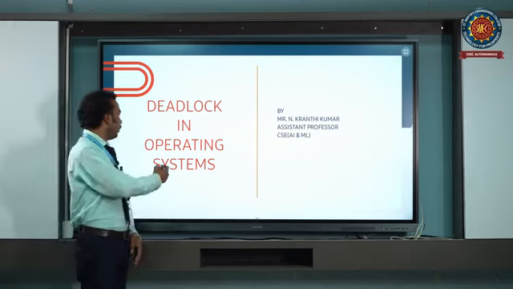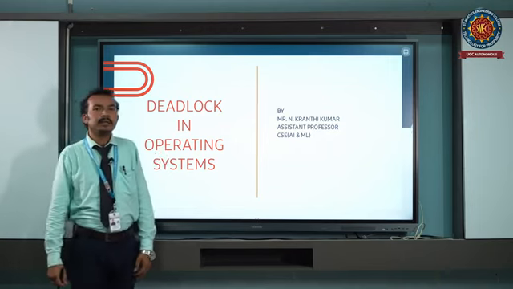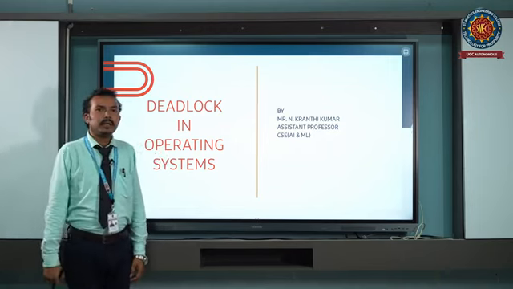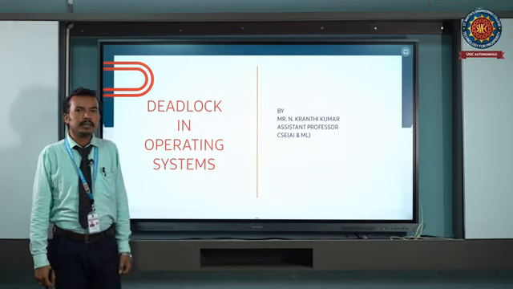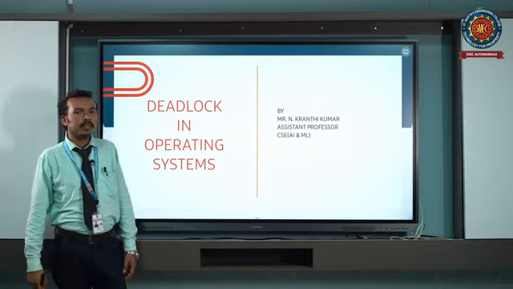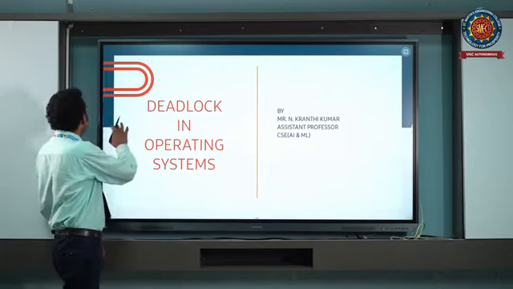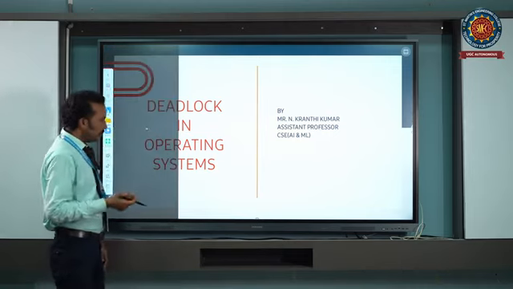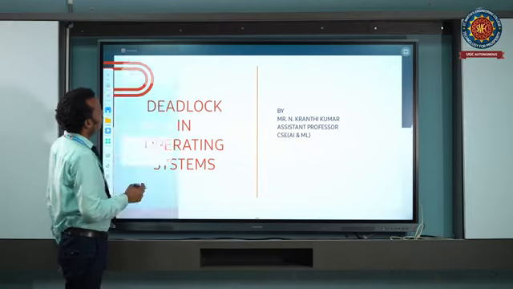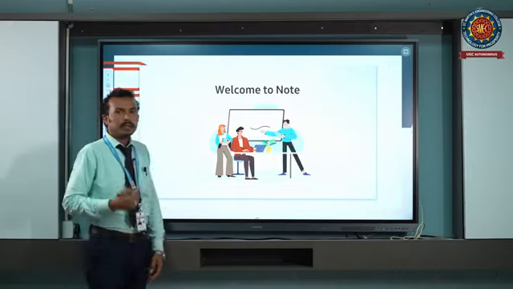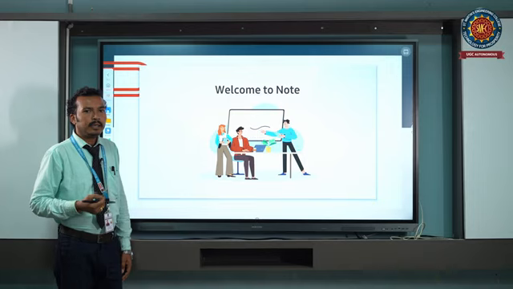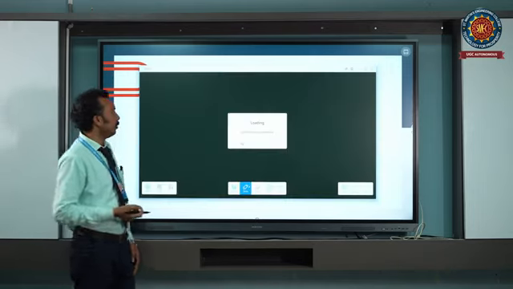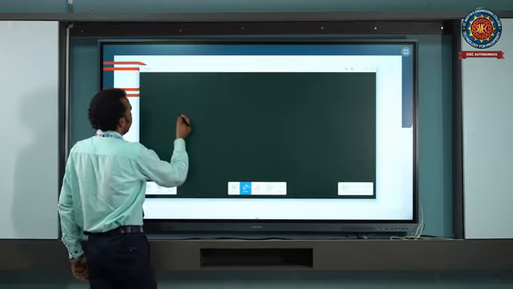Here, what is meant by operating system? Operating system is nothing but an interface between the user and hardware resources. Here, the hardware resources are CPU, memory, and input output devices.